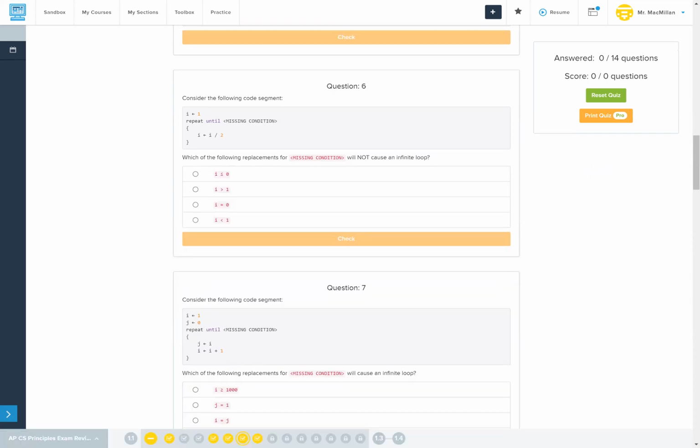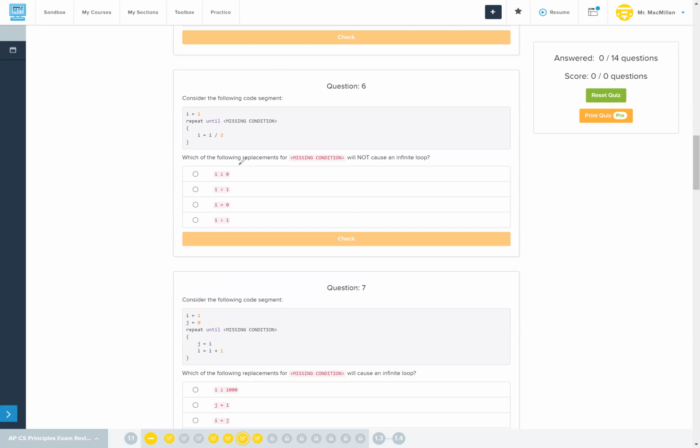So the following code segment: I equals 1, repeat until missing condition, I equals I over 2. Which of the following replacements for missing condition will not cause an infinite loop? I less than or equal to 0, I greater than 1, I equals 0, I less than 1.